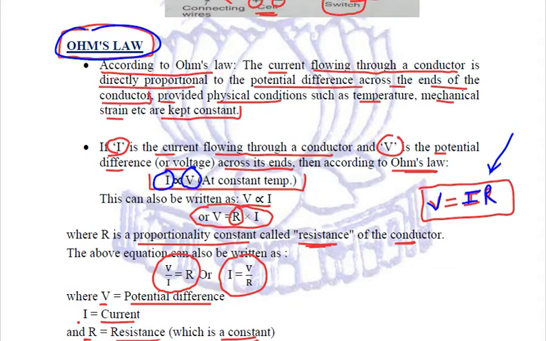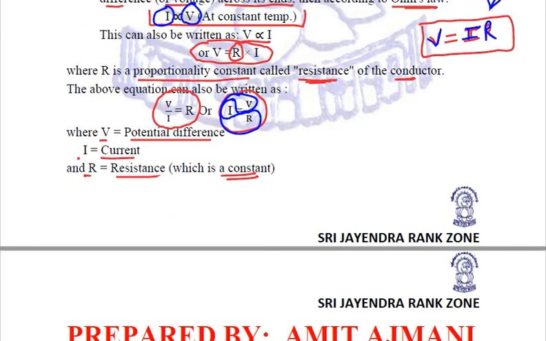SI unit is ohm represented by omega. This R is a proportionality constant, right? From this we related that potential difference and current are directly proportional, but the current and the resistance are inversely proportional to each other. Clear?